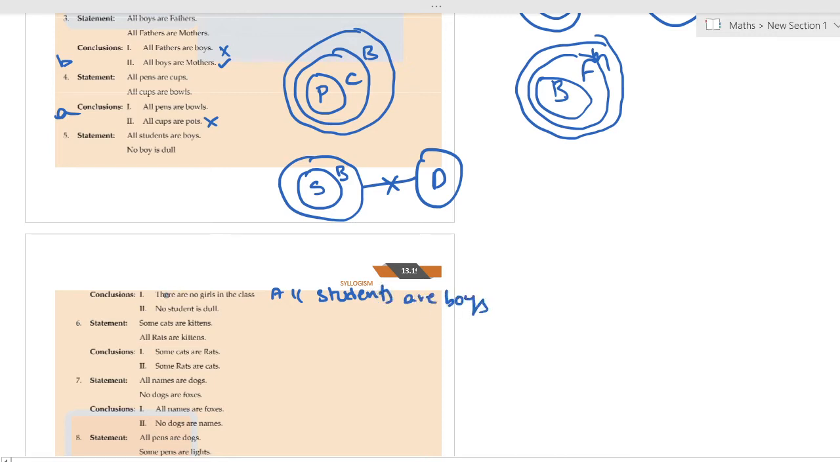Yes, they have given it here only. And no boy is dull. Here they are given no student is dull, because all students are boys. Obviously, no boy will be dull. In the diagram also it is clear. No student is dull. So, this is also correct. So, answer will be E. Both 1 and 2.